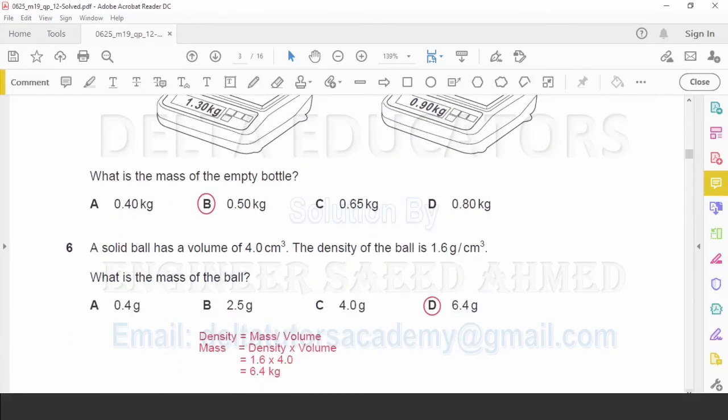Question number 6. A solid ball has a volume of 4 cm cube. The density of the ball is 1.6 gram per centimeter cube. What is the mass of the ball? Density is given as mass over volume. Here we have to calculate mass, so mass will be equal to density into volume. Now density is given as 1.6 gram per centimeter cube and volume is given as 4 centimeter cube. So 1.6 multiplied by 4 will be 6.4 kg. Now 6.4 kg is given here in option D. So the correct option is option D.